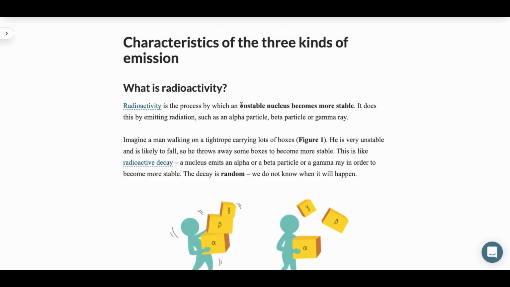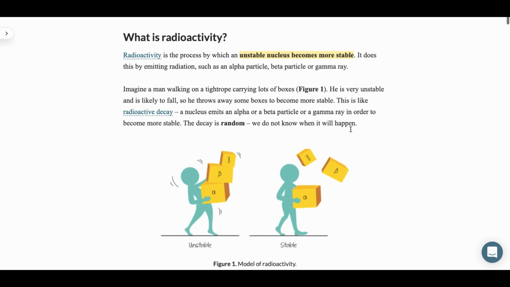So as we can see here, it is explained that radioactivity is the process by which an unstable nucleus becomes more stable. And this part is very important. So it does this by emitting radiation, which are the three emissions that I have talked about before: alpha particles, beta particles, and gamma rays.